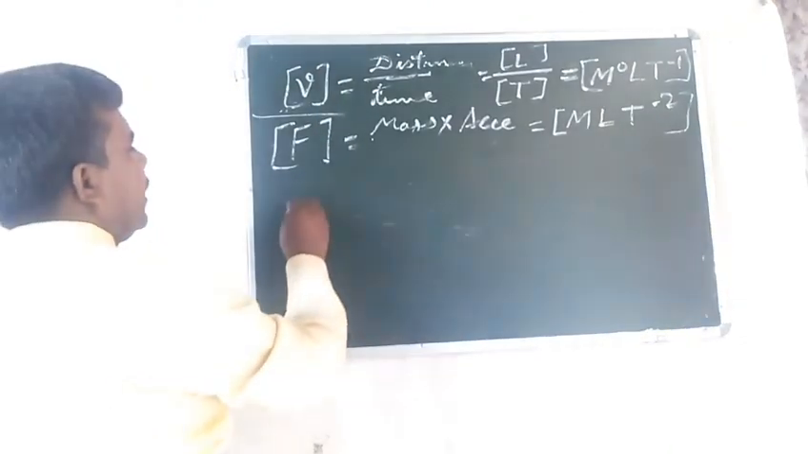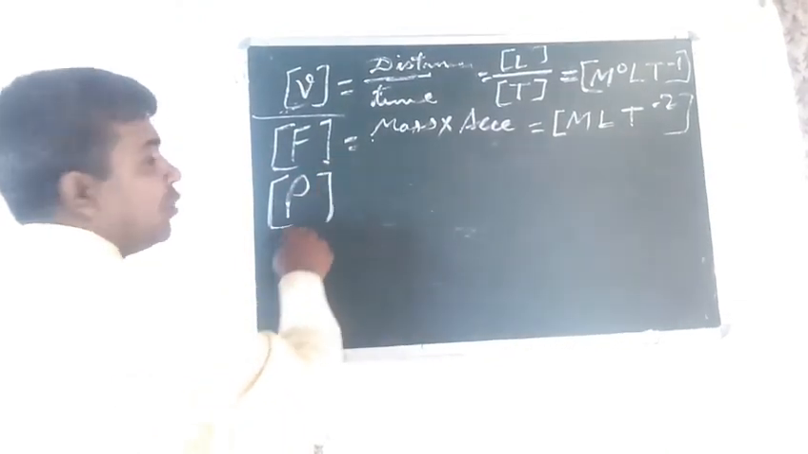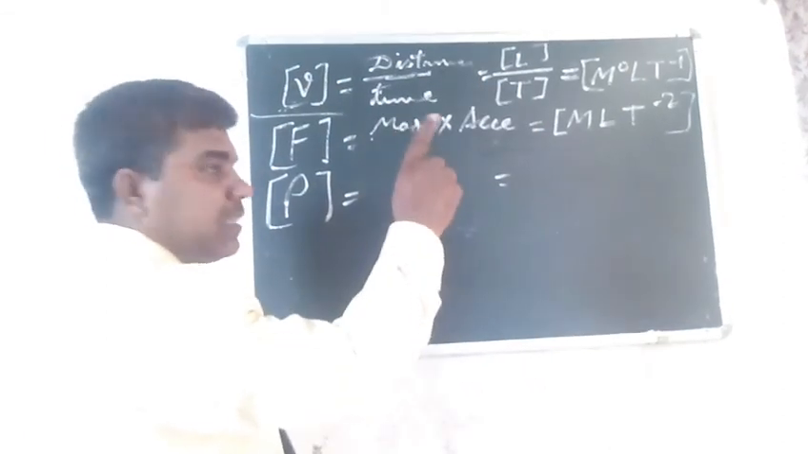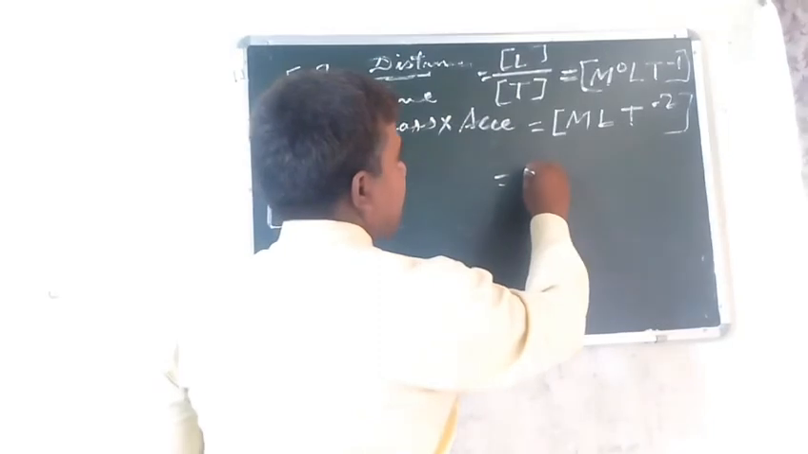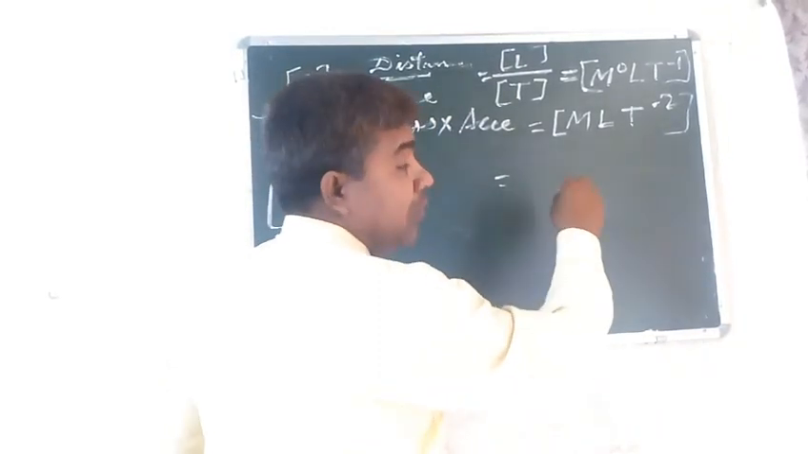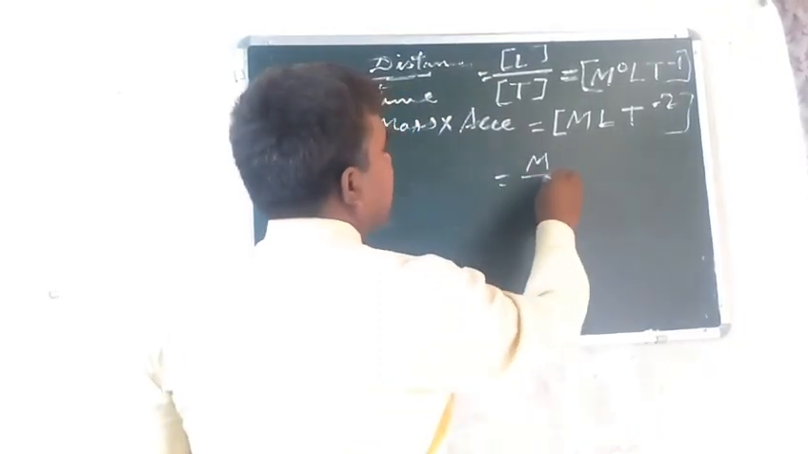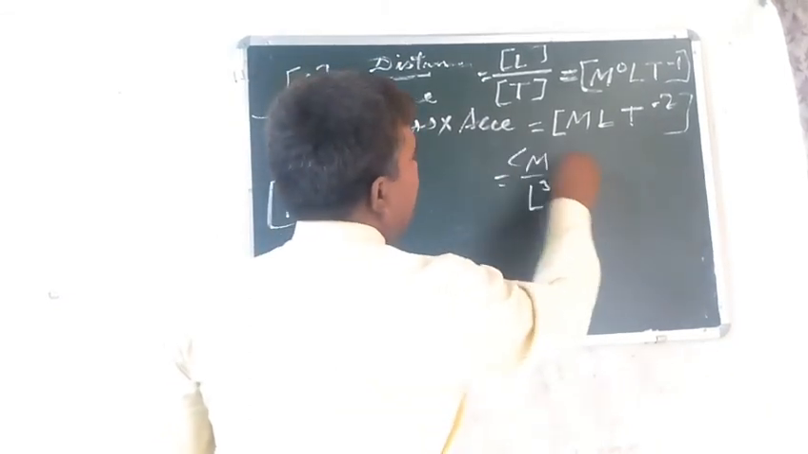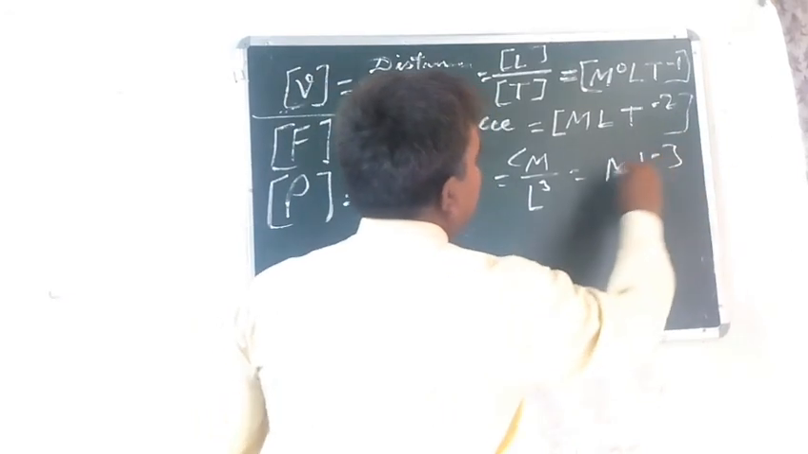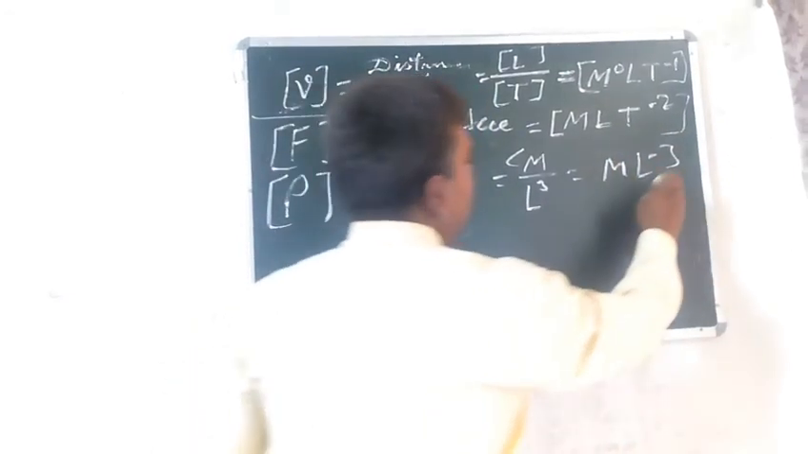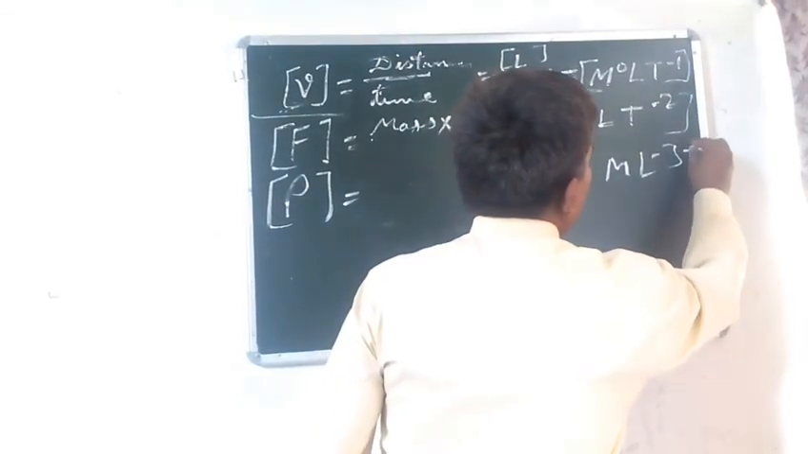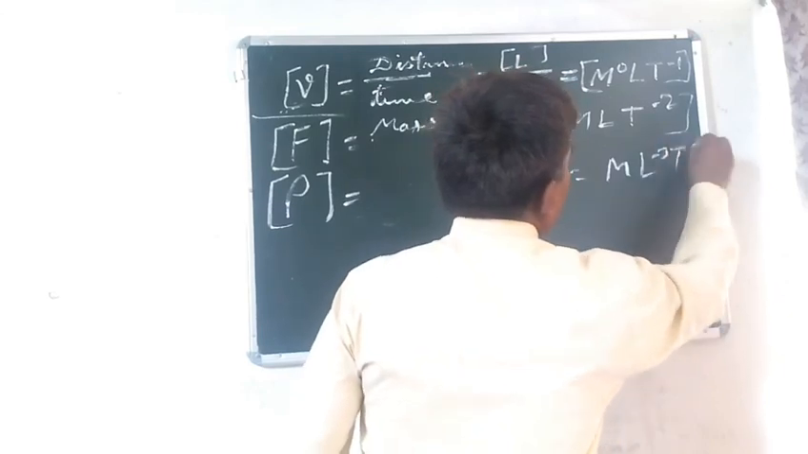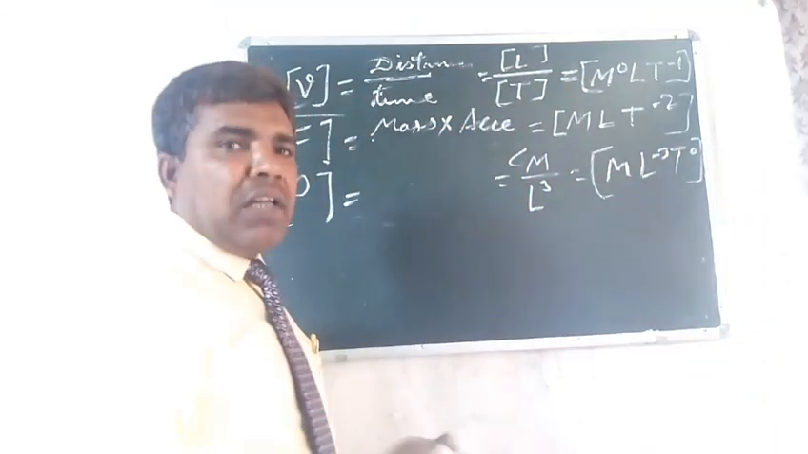In the same way, suppose we are writing the dimensional equation for density. This is known as rho. Density means mass by volume. Mass is measured in M, and volume is measured in L power 3. This will become M L minus 3, and here time is 0, so we will put T to the power 0. Today's final thing. Thanks.